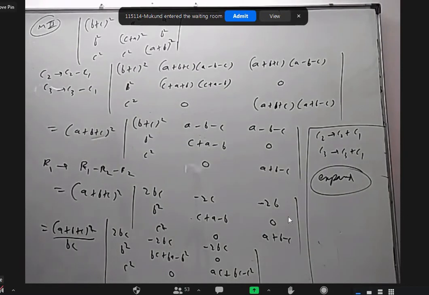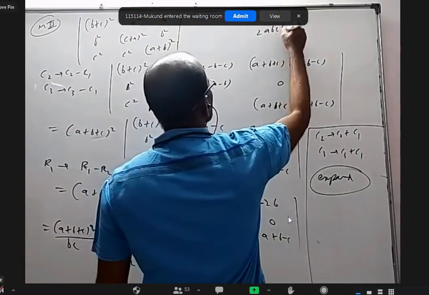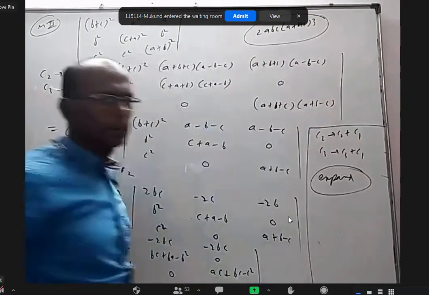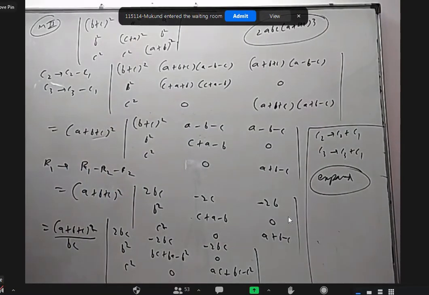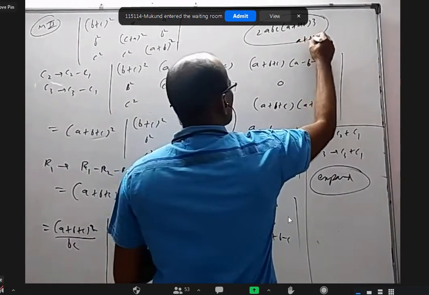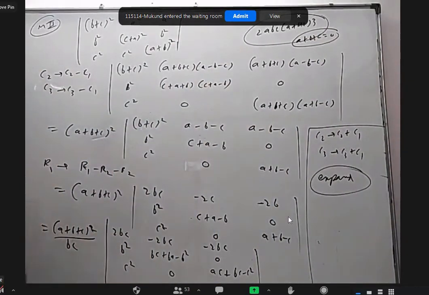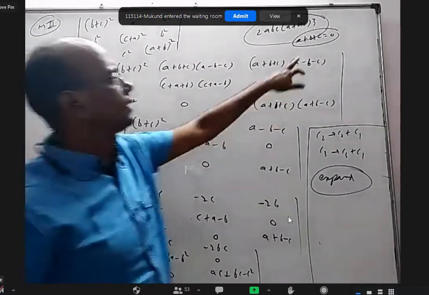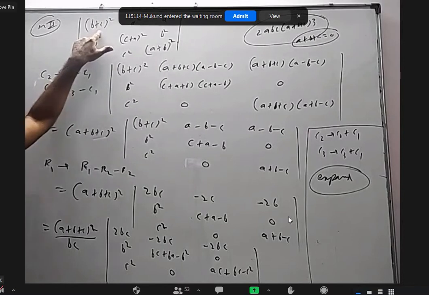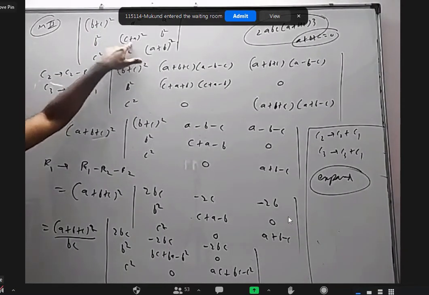But I want to analyze the answer in some other way. 2ABC into A plus B plus C whole cube. I want to give an explanation, to some extent, may not be fully. If A plus B plus C is 0, definitely this determinant is 0. Let us see why. If A plus B plus C is 0, in the place of B plus C, what can I write? Minus A. Yeah.